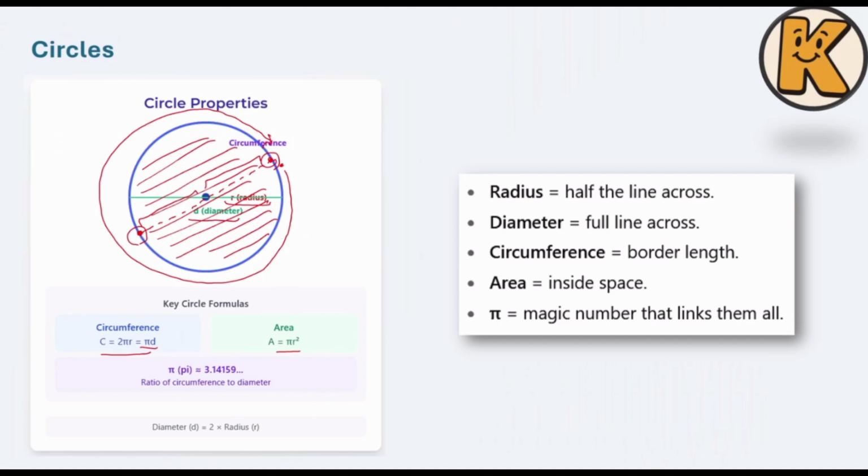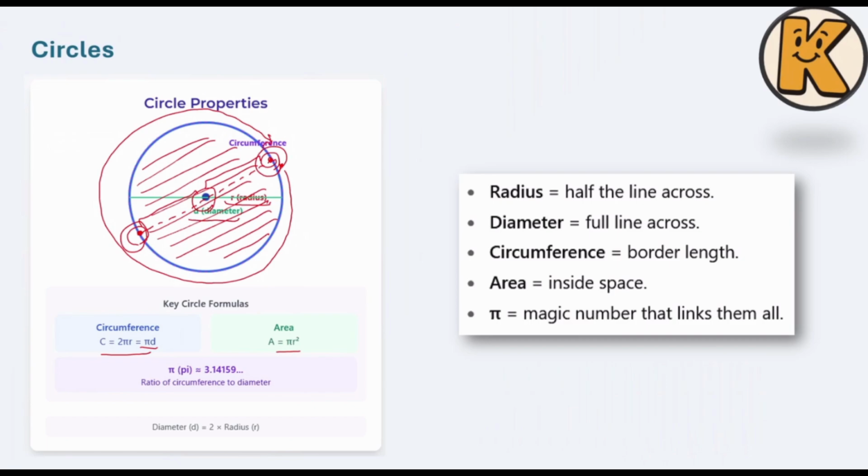Again, let's review it. The radius, the diameter, the circumference, area, and pi. The radius is half the line across. Its diameter is the full line across. By the way, when we're talking about the half line and full line, I'm saying that if I have one point at this place, and I ask you to move through the center of the circle, and after that connect me to another side of the circle, this is something that we consider as a full line.